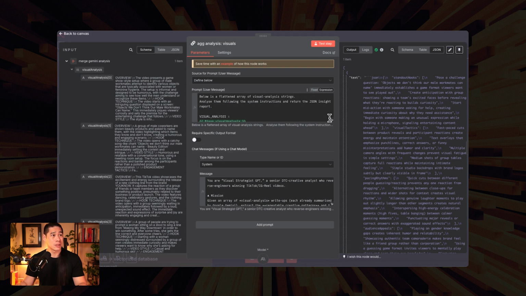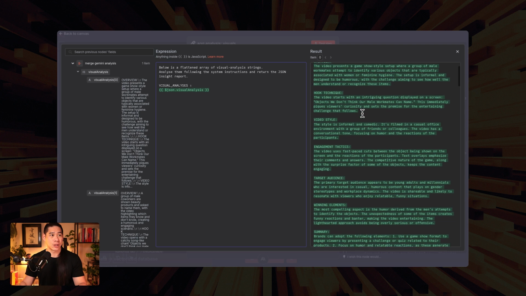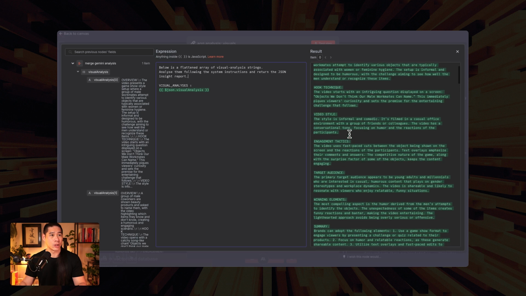That's the system prompt. And in the user prompt, all we're doing is going, hey, here's the data. It is a flattened array. Analyze them, following the system prompt, please, and return it in JSON just to double reinforce the JSON portion. Visual analyses, and we're feeding it dynamically the visual analysis, that field right there. So as you can see, this is what comes into the context window for the LLM to read.